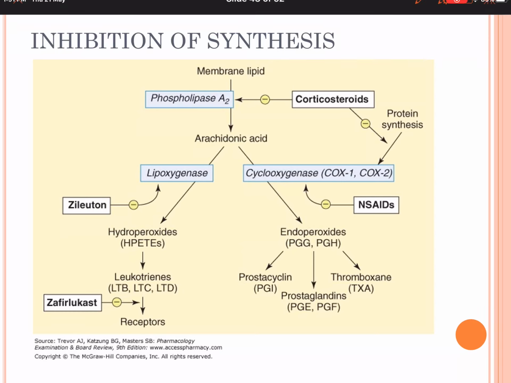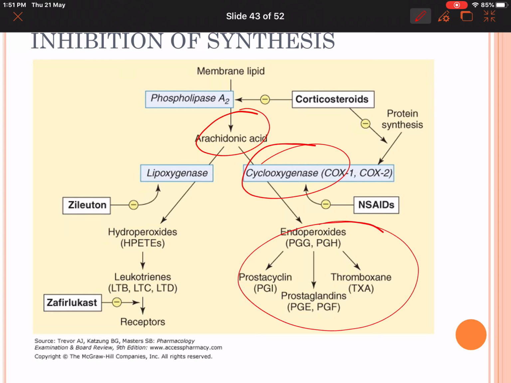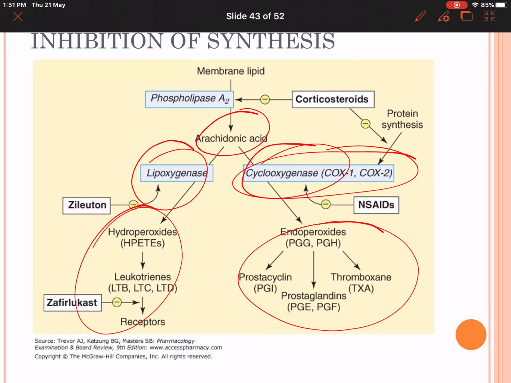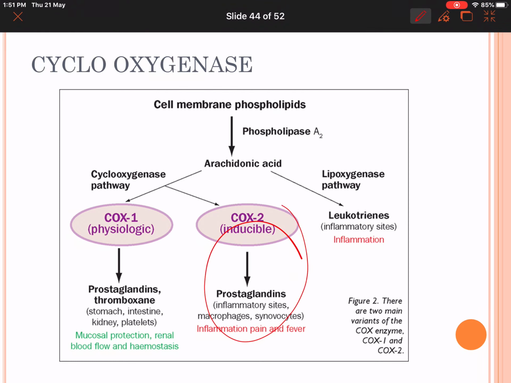Prostaglandins are synthesized from arachidonic acid. If acted upon by cyclooxygenase, we get prostaglandins. If acted upon by lipoxygenase, we get leukotrienes. Let's look into these cyclooxygenase enzymes. Cyclooxygenase enzymes are of two varieties, cyclooxygenase 1 and 2. One is physiological, two is inducible.